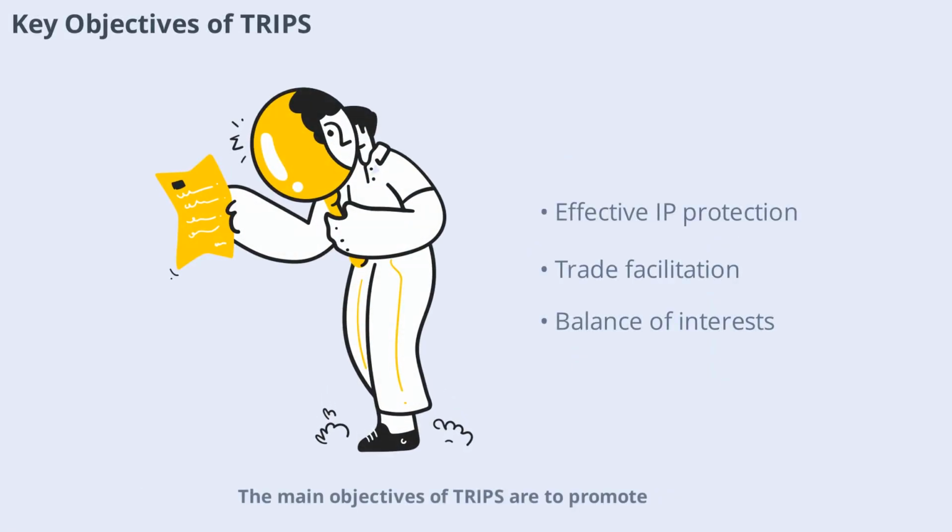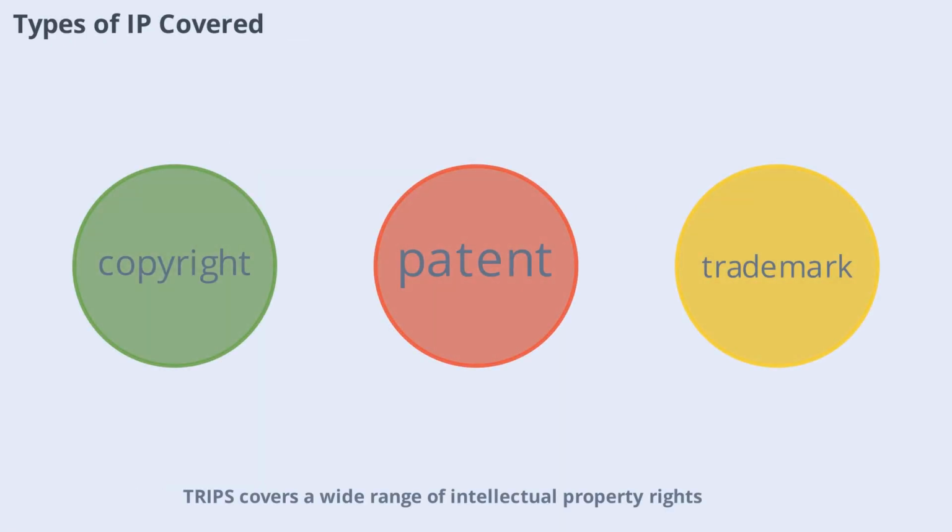The main objectives of TRIPS are to promote effective and adequate protection of intellectual property rights, to reduce distortions and impediments to international trade, and to ensure that measures and procedures to enforce IP rights do not themselves become barriers to trade. TRIPS also aims to balance the interests of rights holders and the wider public, fostering innovation while ensuring access to knowledge and technology. TRIPS covers a wide range of intellectual property rights.